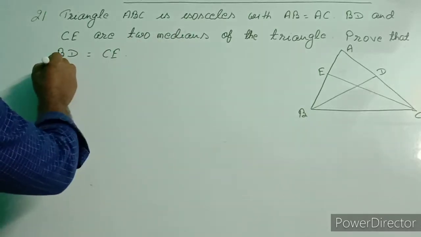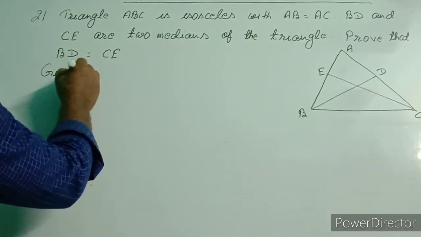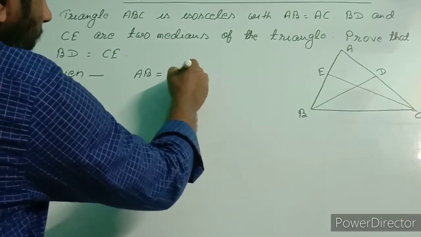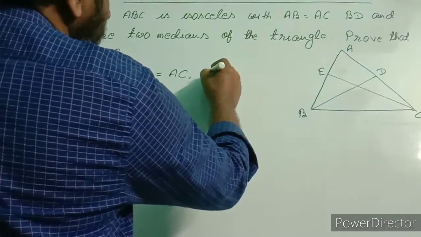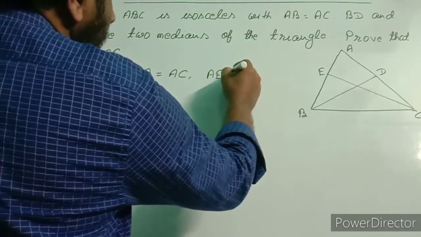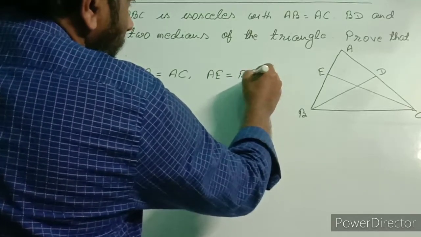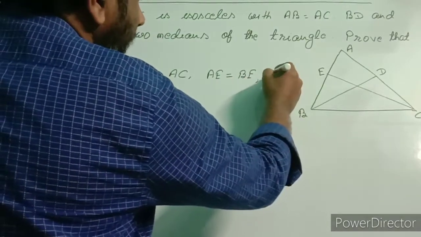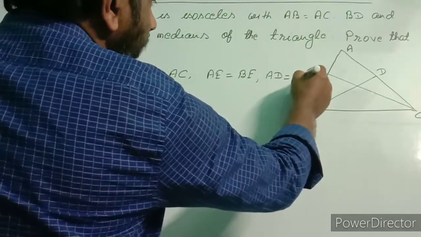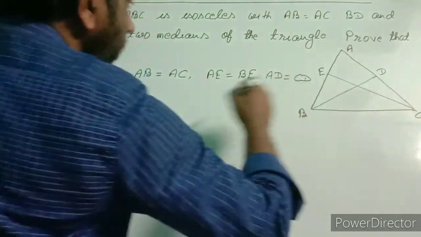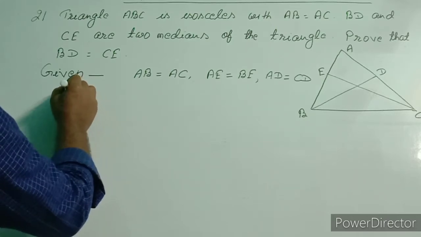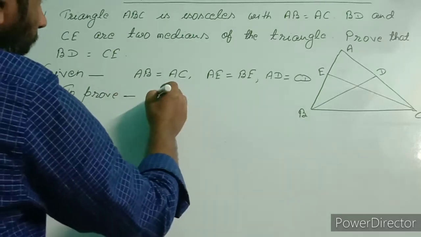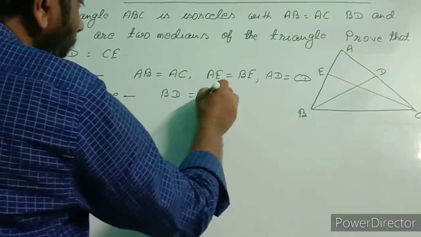Now first of all we write the given information. Given: AB equal to AC, then AE equal to BE, because CE the median bisects AB, and AD equal to CD. This is also median bisects AC. Now to prove BD equal to CE.